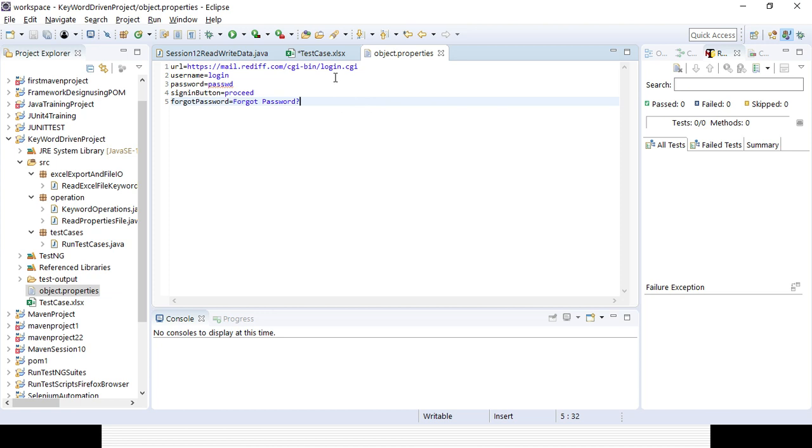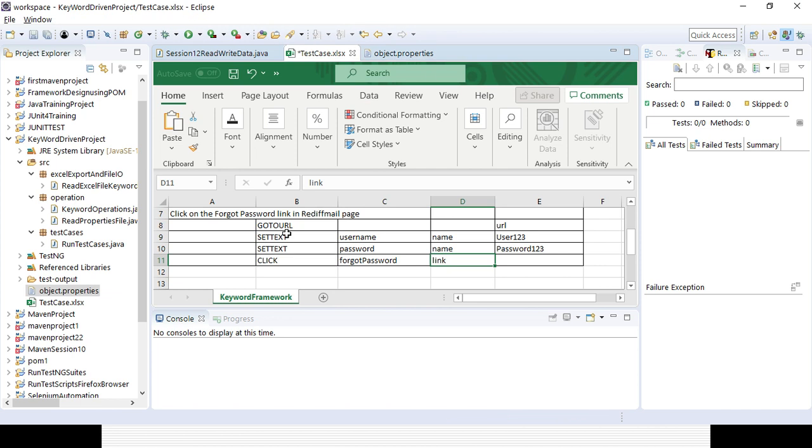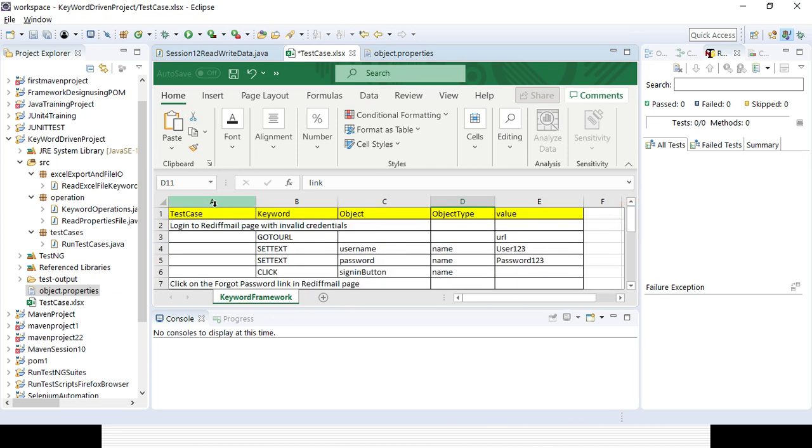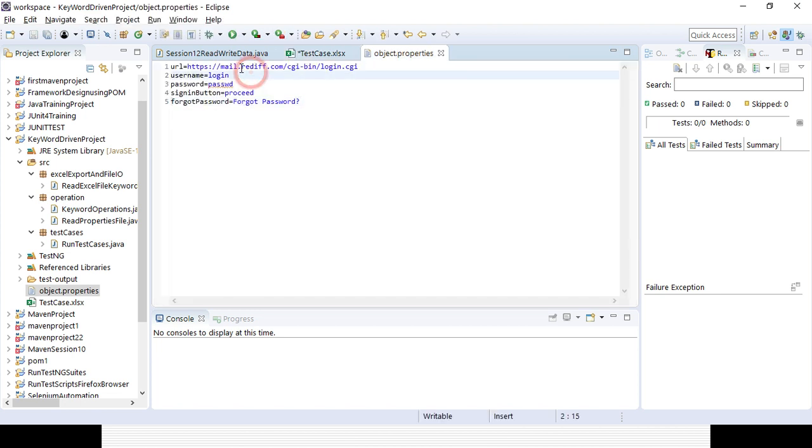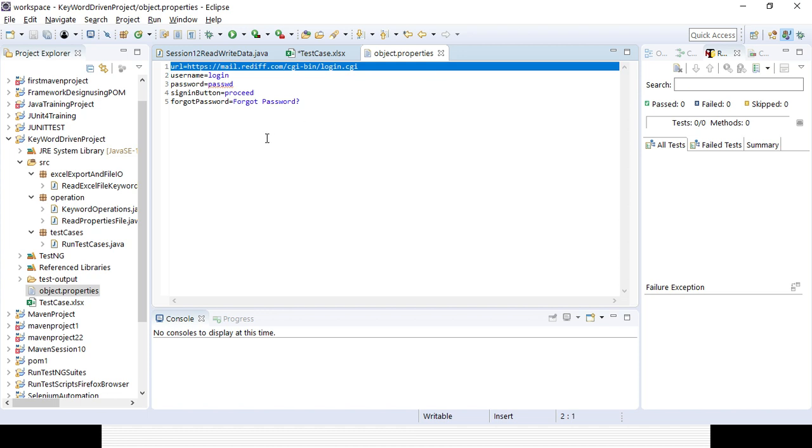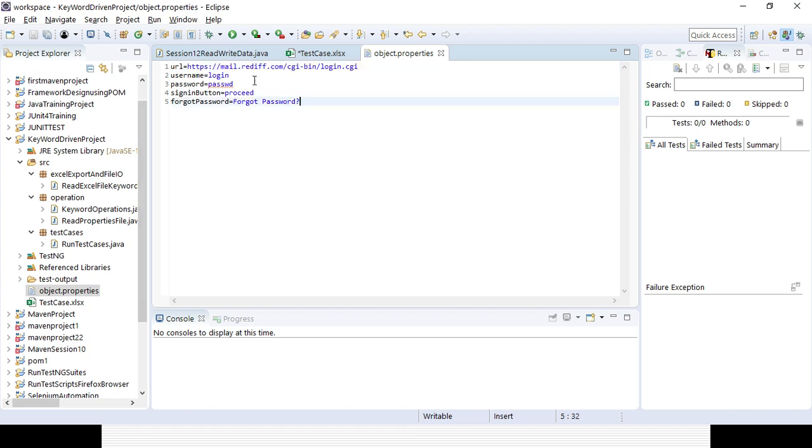I'll be creating a test cases sheet where I'll be trying to create my test cases, with 5 different columns: test case, and this is my keyword, very very important. Through that keyword I'll be interacting, and this is my object, meaning the field name, and this is my object identifier, and in case of any value I want to give, it goes here, right? And the URL I have hard coded, I can change it with the help of the properties file, right?